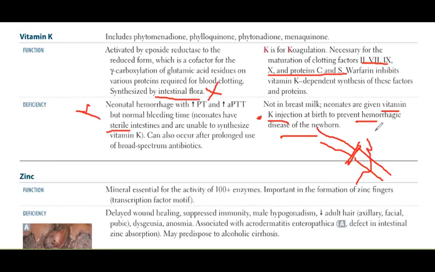The bleeding will be minimized in that baby because of the vitamin K you gave. It will also prevent hemorrhagic disease of newborn. And also it is not present in breast milk, which is why we have to give the injection. It's not formed in the body, and it is not present in the breast milk of the mother.